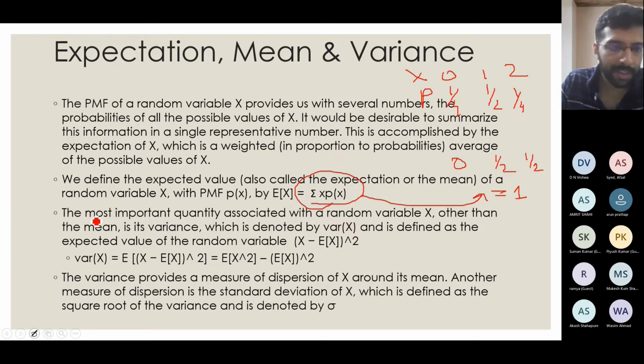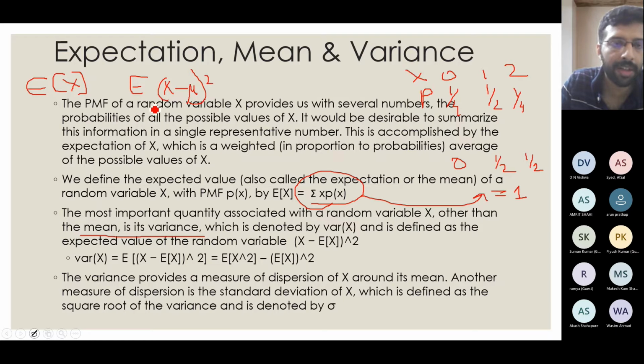Similar to this expectation, we can also call it the mean. Similar to our descriptive statistics, we can define a variance here as well. Similar to E of X that we defined as the mean, we can define the variance as E of X minus mu the whole square, which we defined in the descriptive case. Mu in this case is E of X, so it is E of X minus E of X the whole square. I am finding the expectation of X minus mu square with the mu replaced by E of X.